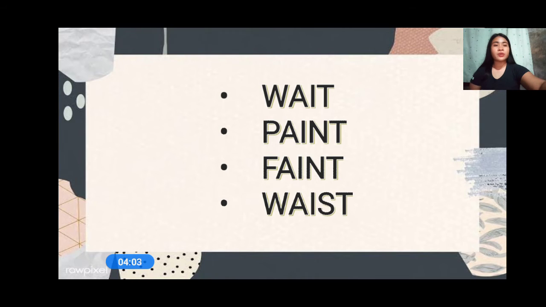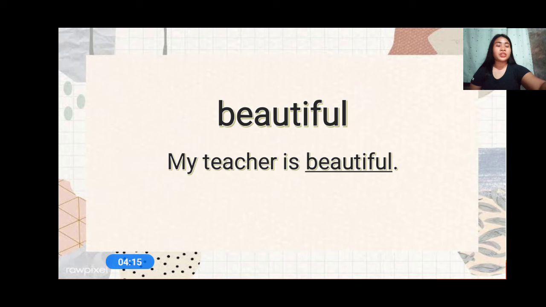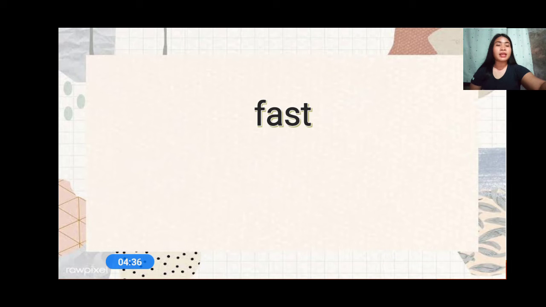Okay? So here is the first word, everyone. Beautiful. Okay? So we are going to read a sentence. My teacher is beautiful. So who are we talking about in the sentence? The teacher. Okay, how can you describe the teacher? She is beautiful. Who is beautiful? The teacher. Very good. And then we have the next word, fast.